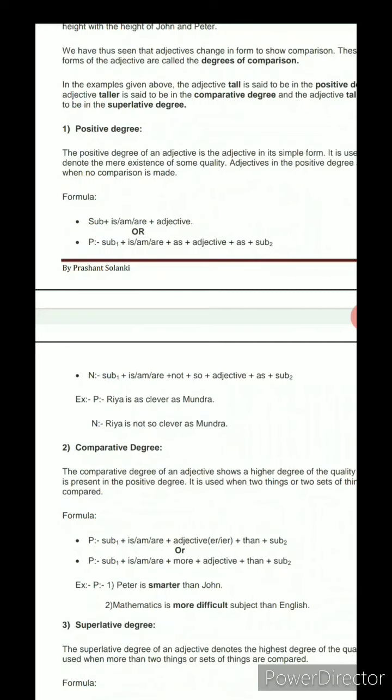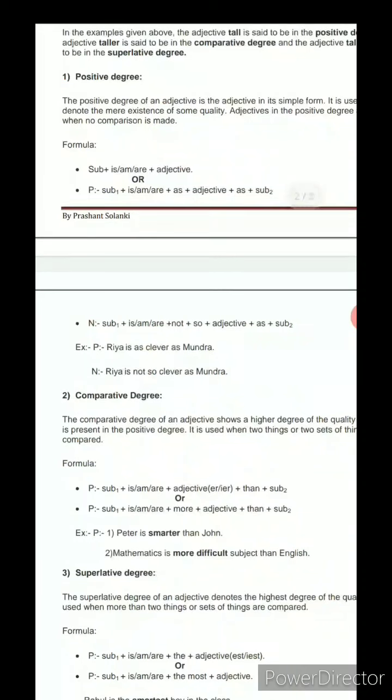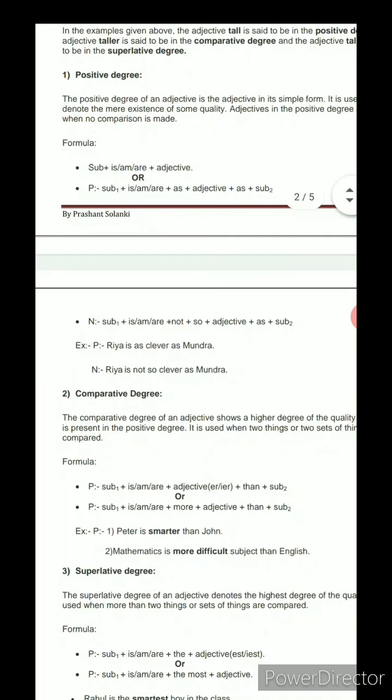Here example is given: Riya is as clever as Mundra. Here we use two subjects, Riya and Mundra. So here Riya is as clever as, so the cleverness is the quality and that is equal in both Riya and Mundra. And in the negative way we can say that Riya is not so clever as Mundra. Here we also compare that.